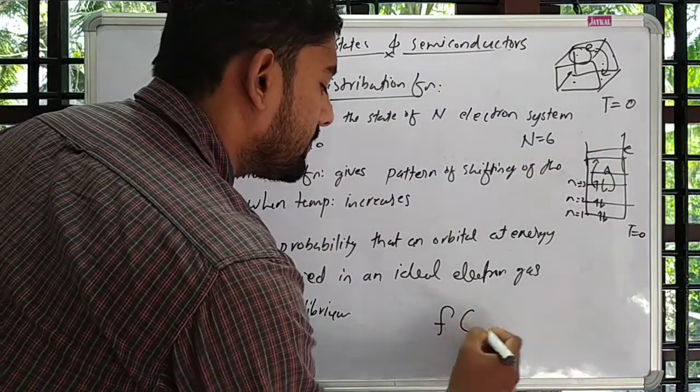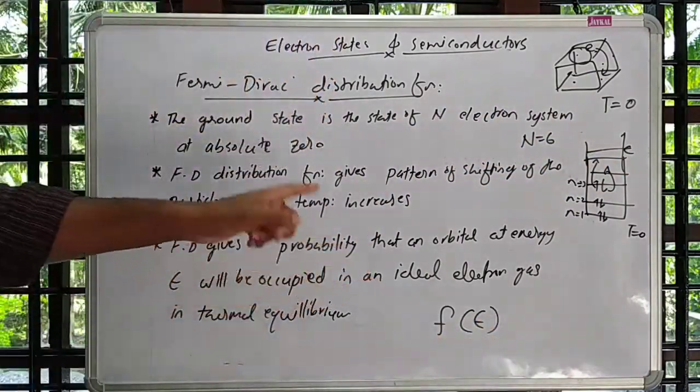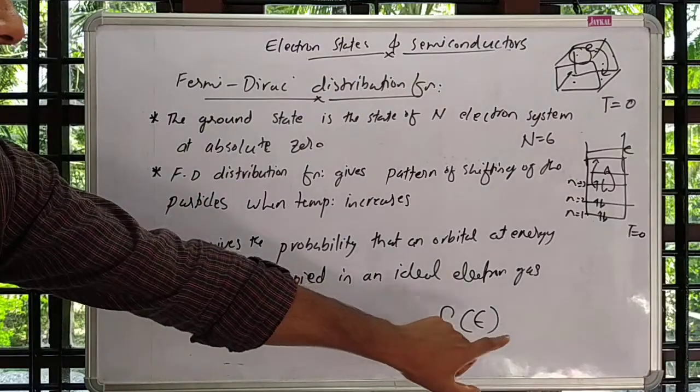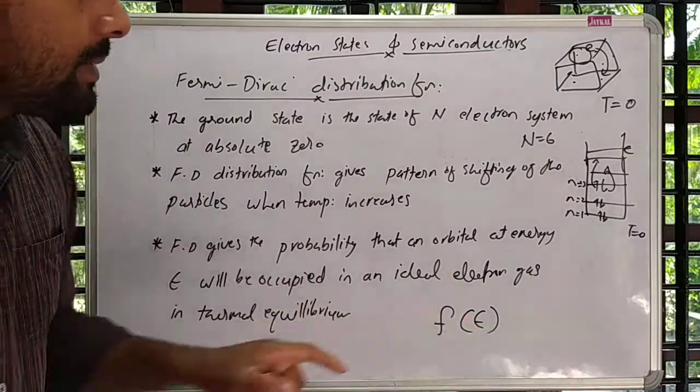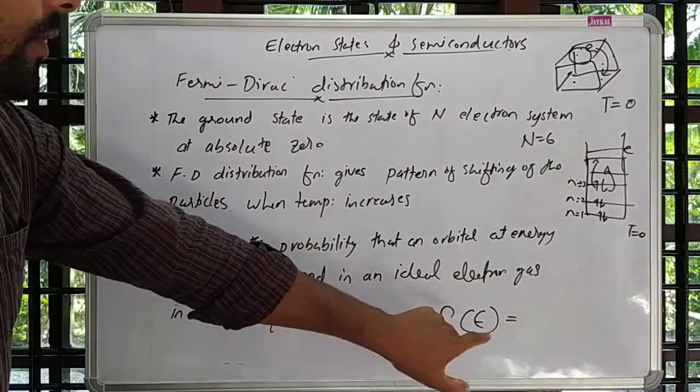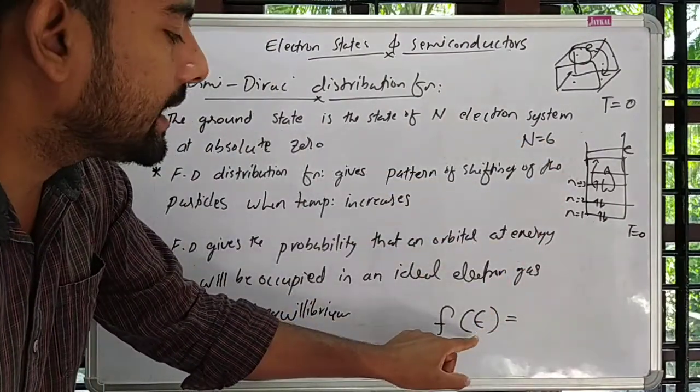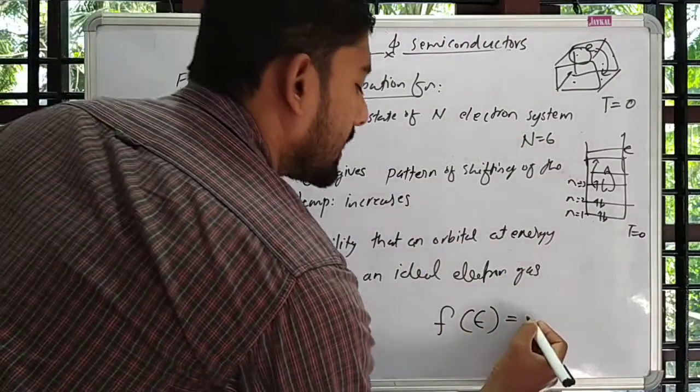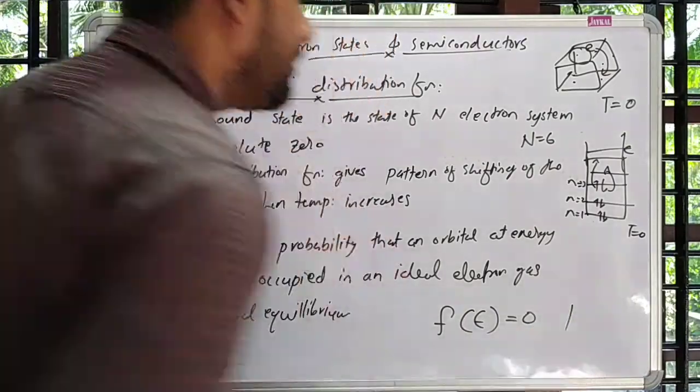We usually represent the Fermi-Dirac distribution function like this, f of E. That means this gives the probability of occupation of an electron at the energy level E. This will take a value from 0 to 1.